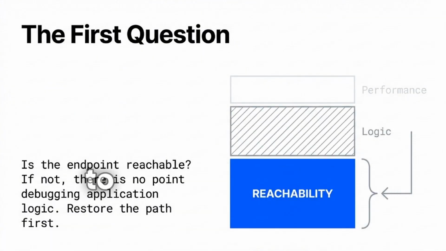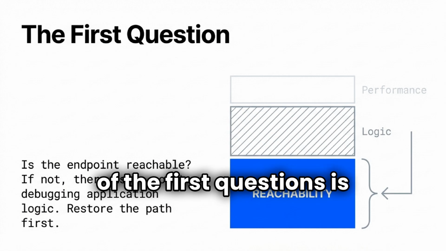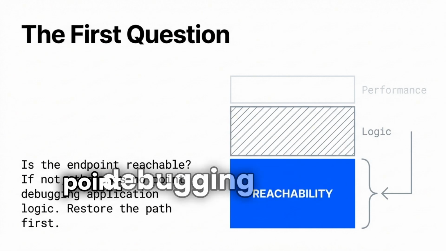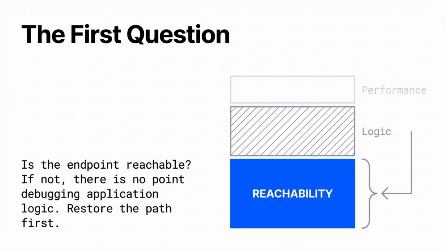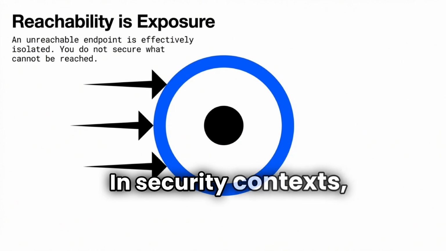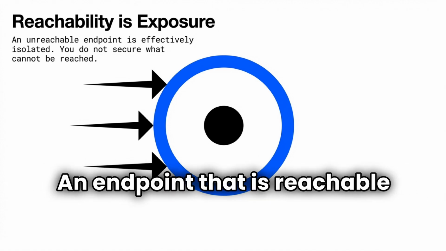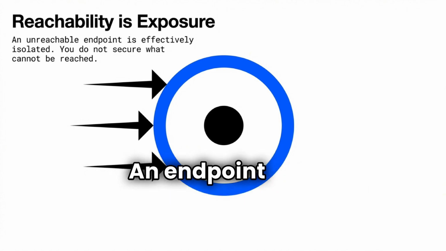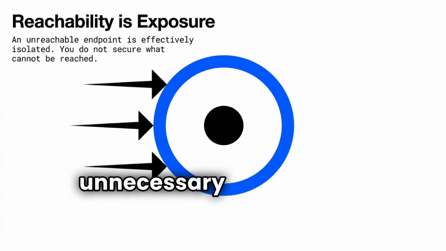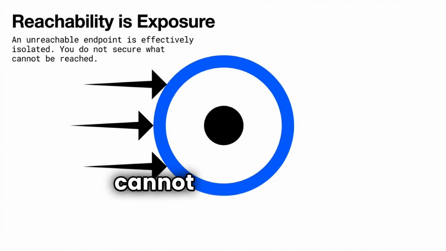Reachability is also central to troubleshooting. When something fails on a network, one of the first questions is always, is the endpoint reachable? If it is not, there is no point debugging application logic or performance. You must restore the path before anything else matters. In security contexts, reachability defines exposure. An endpoint that is reachable can be interacted with. An endpoint that is unreachable is effectively isolated. This is why reducing unnecessary reachability is a common security strategy. You do not secure what cannot be reached.